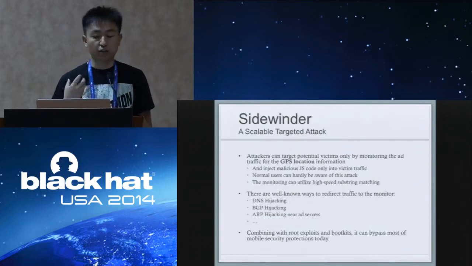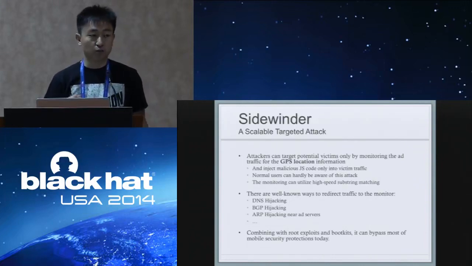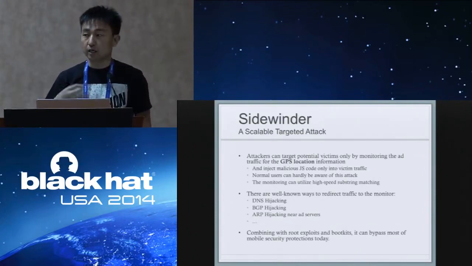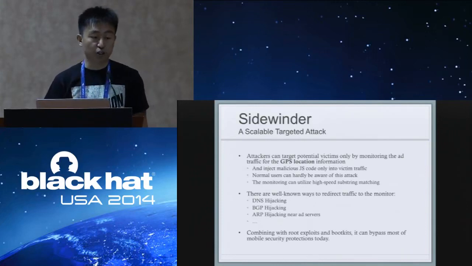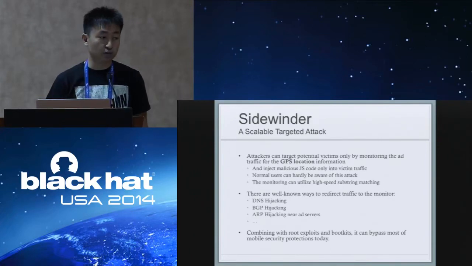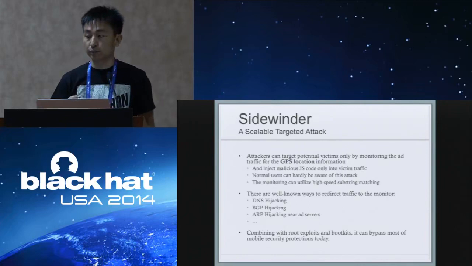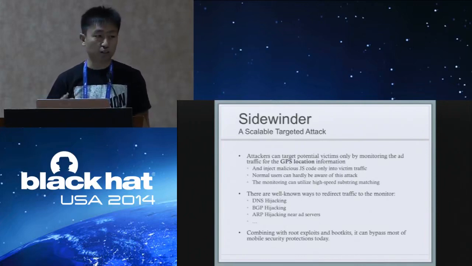And the monitoring can utilize high-speed substring matching for internet traffic. And there are other well-known ways to redirect traffic into the monitor, such as DNS hijacking, BGP hijacking, and ARP hijacking near the ad servers. And combining with root exploits and root kits, they can bypass most mobile security protections today.